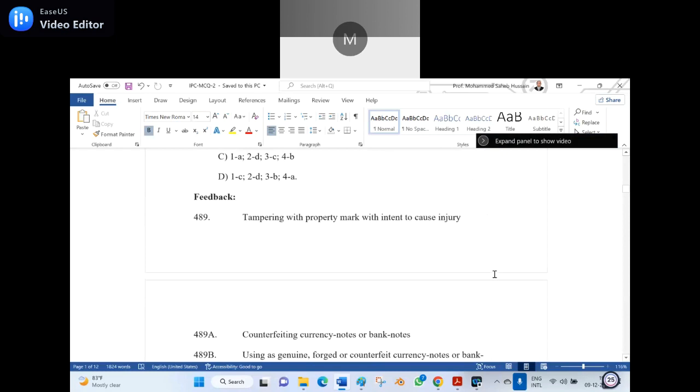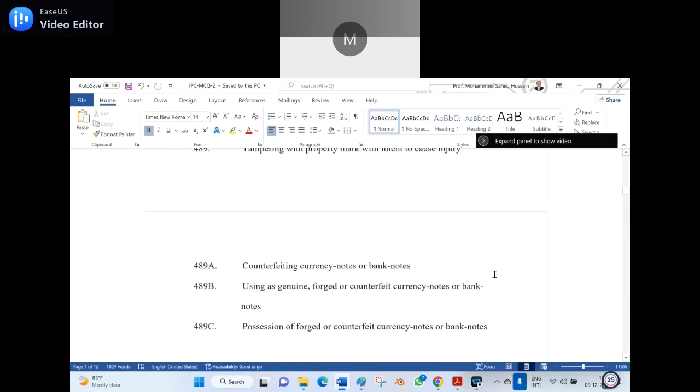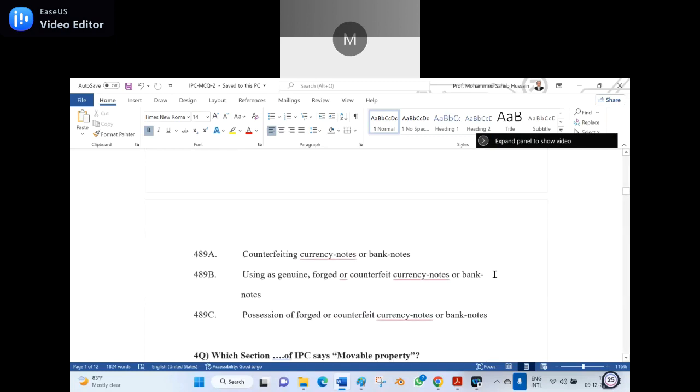And here I am showing the feedback. 489, tampering with the property mark with the intent to cause injury. 489A, counterfeit currency notes or banknotes. 489B, using as genuine forged or counterfeit currency notes or banknotes. 489C, possession of the forged or counterfeit currency or banknotes. So that was the answer.